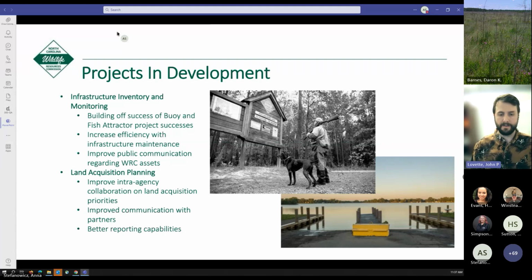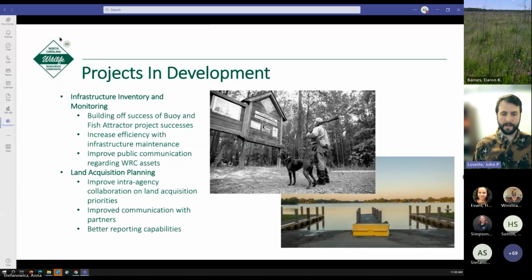And there's just a ton of other infrastructure that we as an agency maintain. Things like gates, kiosks, parking areas, any of that data, some of which we have in maps, but it was developed for PDF maps that are static. It's information that we want to be able to share better with the public, and specifically with the idea of tracking access gate information, rather than field staff opening or closing a gate for any reason and having to relay that information to the two of us here in Raleigh and then us updating online maps.